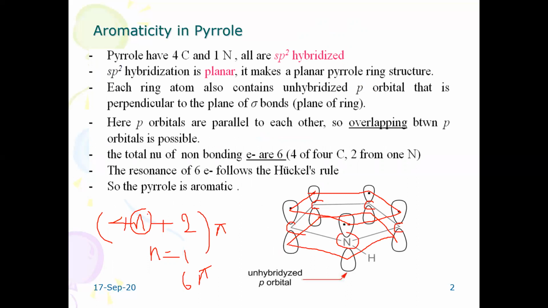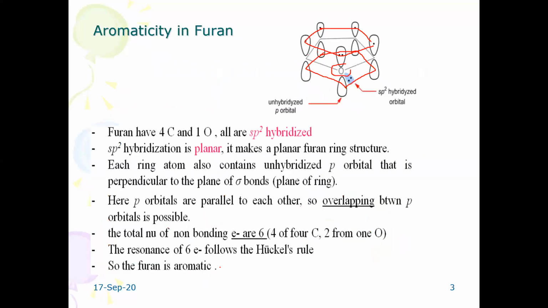The first 2 electrons occupy the lowest level, the next comes the level n equal to 1, and all electrons participate in the ground state itself. So when n is equal to 1, we find 6 pi electrons. Hence it is called aromatic. The same applies to furan.